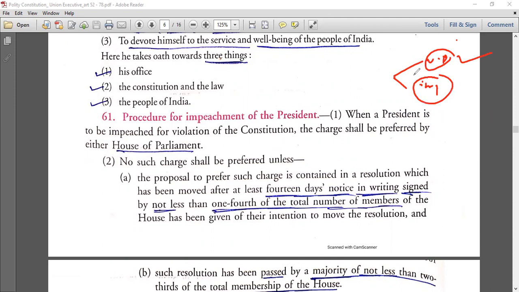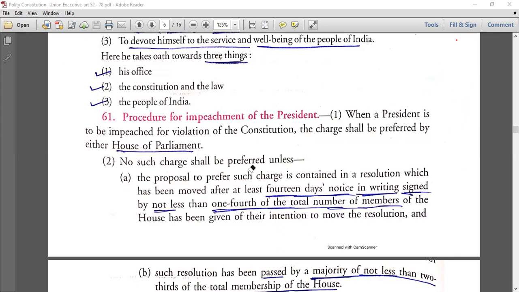Now, how is the procedure of impeachment? Now, impeachment means he has to violate. Now you have to prove that he is violating the constitution. You simply can't come and say he is violating the constitution. You have to prove it. So there is a charge. So the charge shall be preferred by House, Rajya Sabha and Lok Sabha. How? So there is a process.